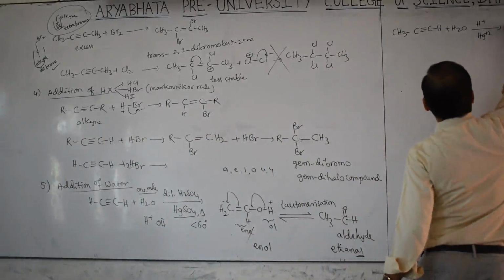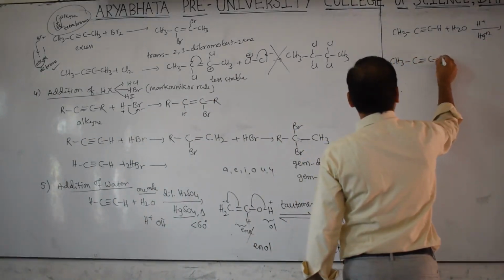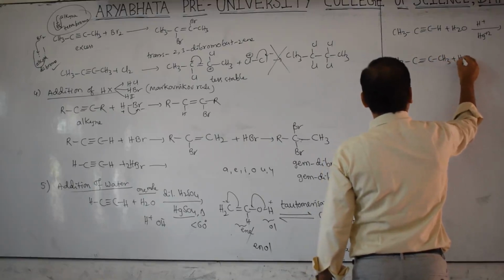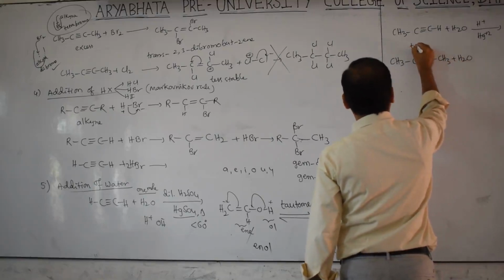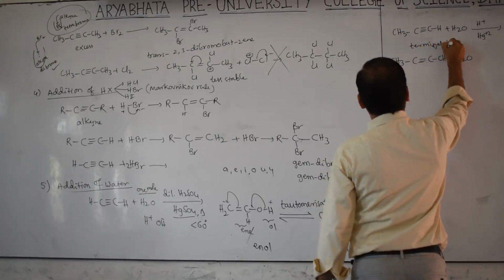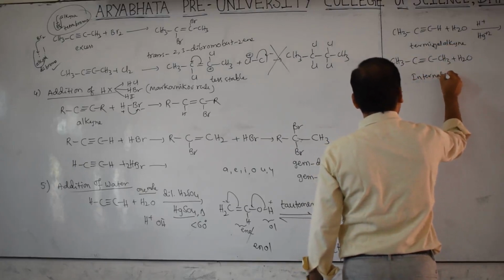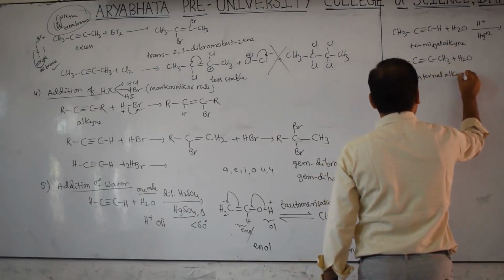Then what is the product? You write it. CH3, C triple bond, CH3 plus H2O. This is a terminal alkyne. This is which one? Internal alkyne.